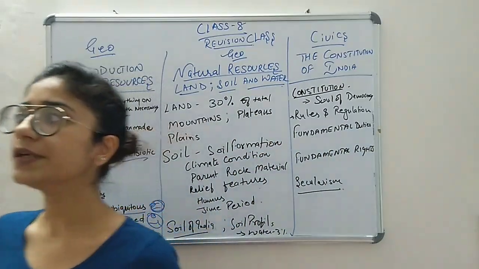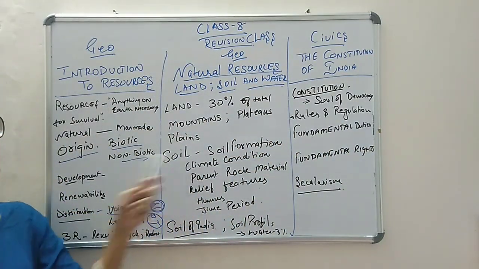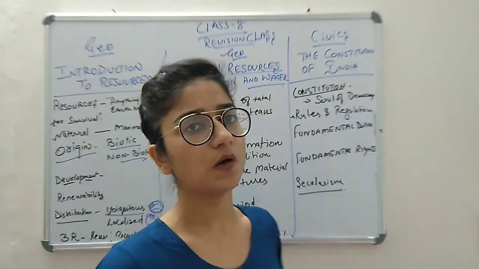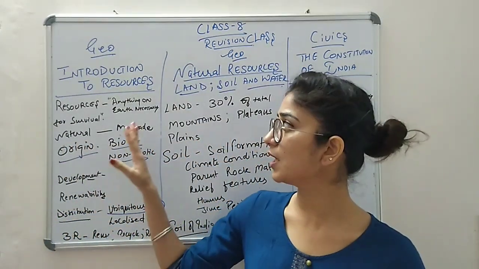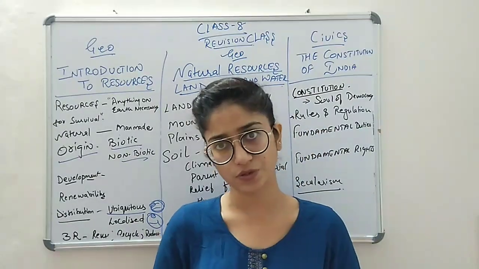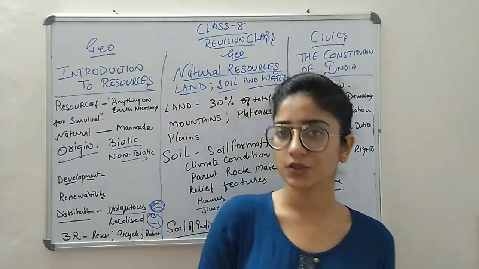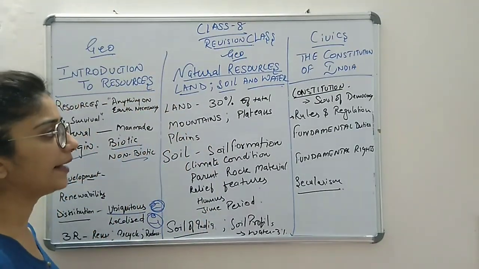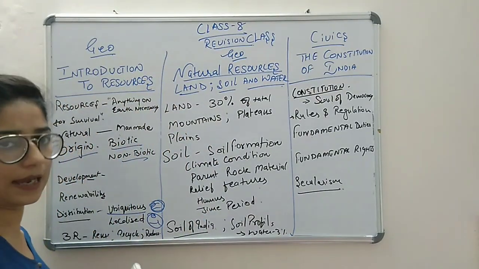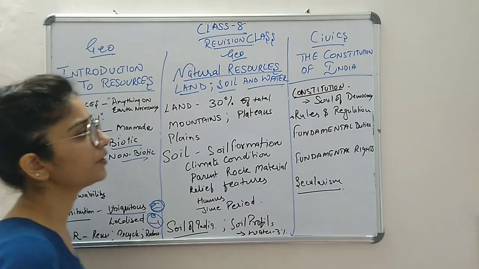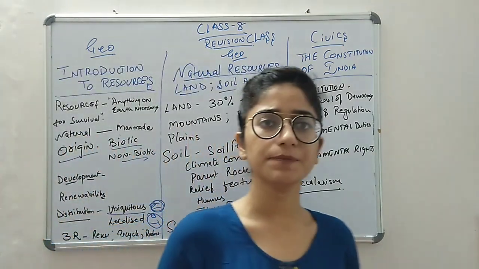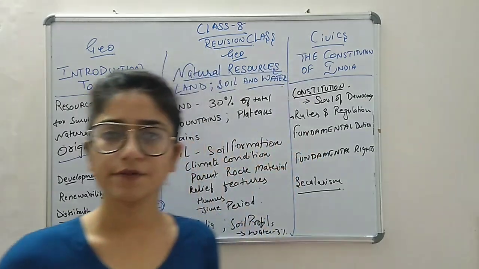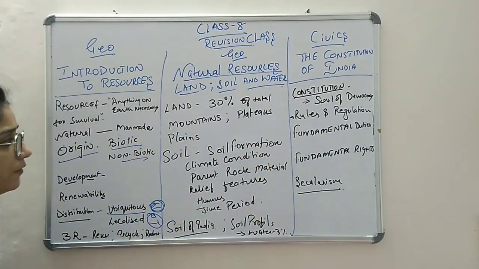So we have talked about all of this in the chapter on resources, where we introduced resources previously. After that, moving forward to natural resources: land, soil and water. Here we covered the natural resources only. In land, we talked about how land is 30% of the total, and the other 70% is covered by water.